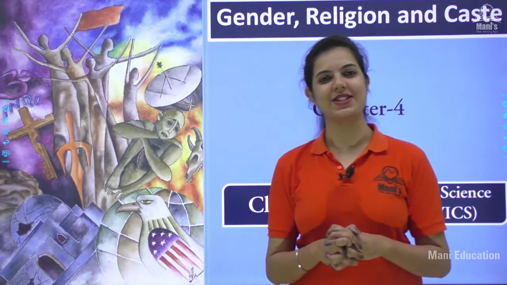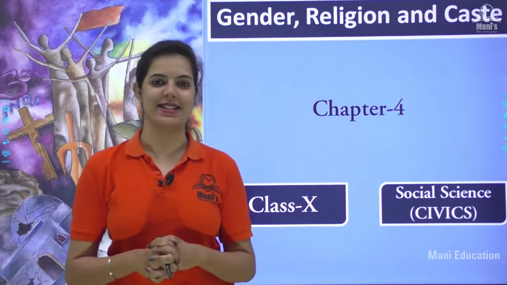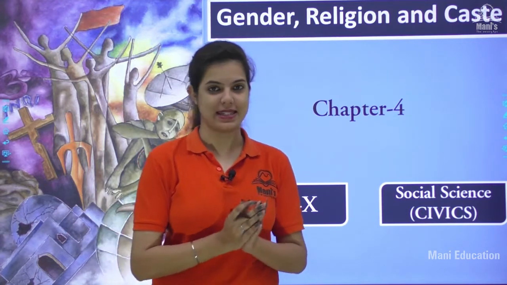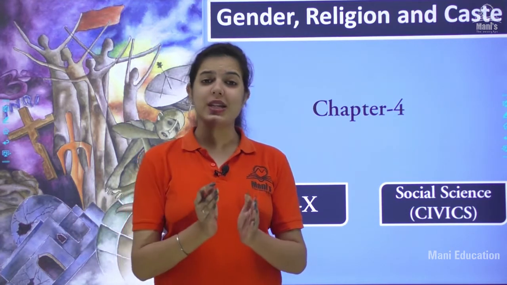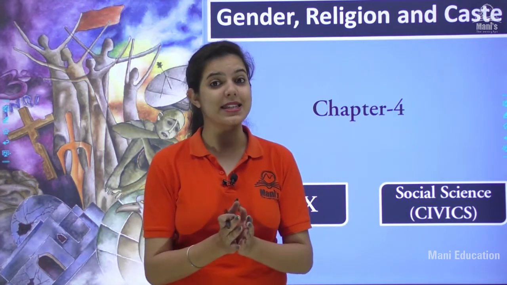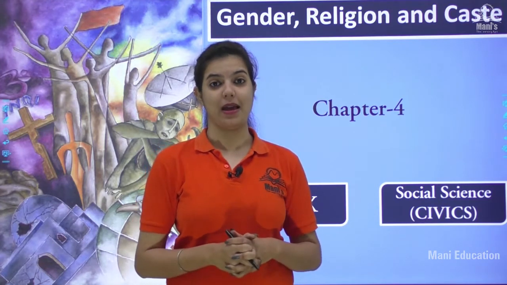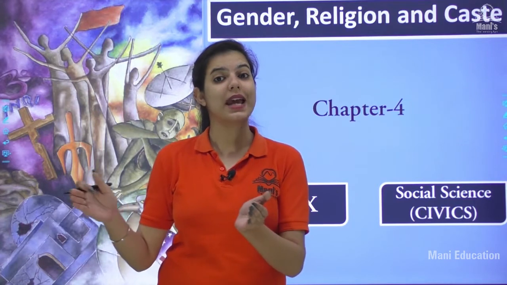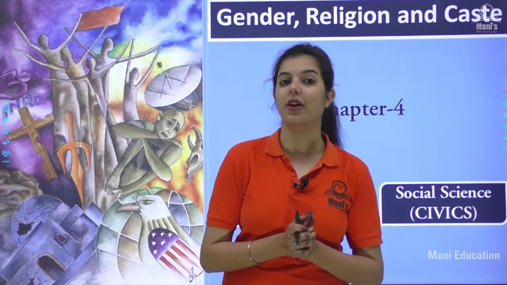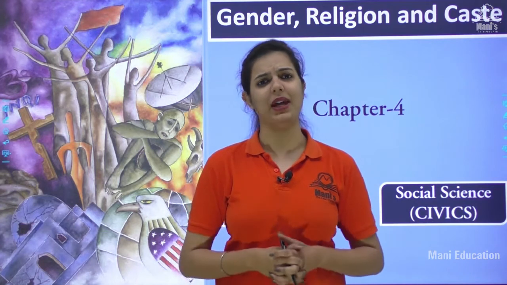Today we are going to discuss chapter number 4 of your civics book, that is gender, religion and caste. We have already studied about social differences in the previous chapter, right? We studied that social differences of one or the other kind exist in all the countries. Having social differences is not dangerous. But when the social differences take the form of social divisions, it means when one type of social difference overlaps the other, it is harmful or it can be harmful.